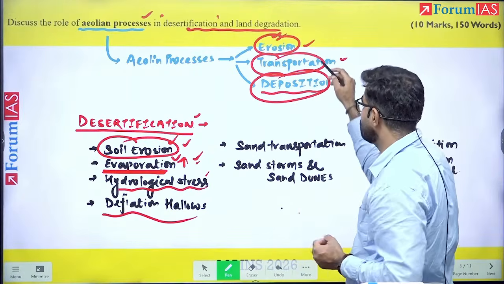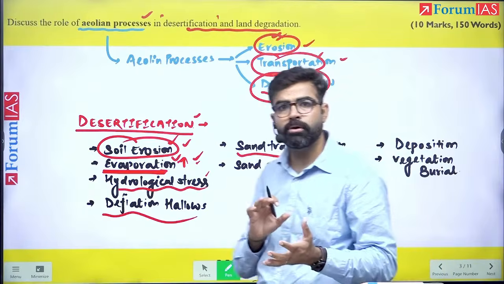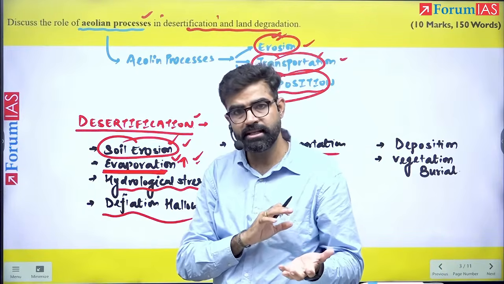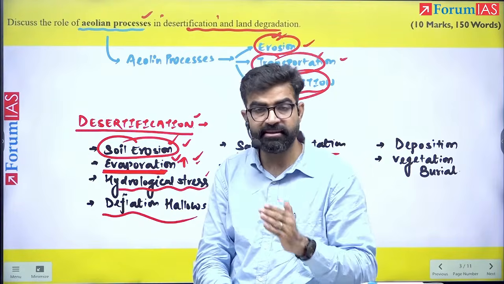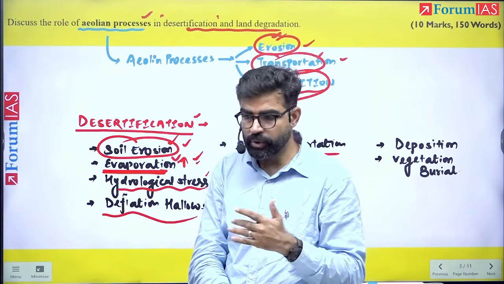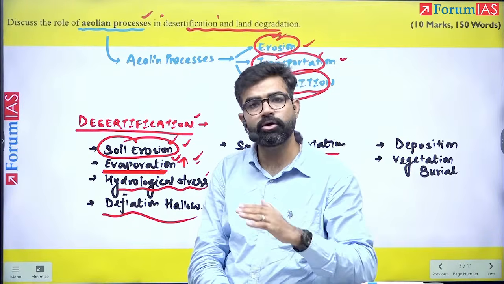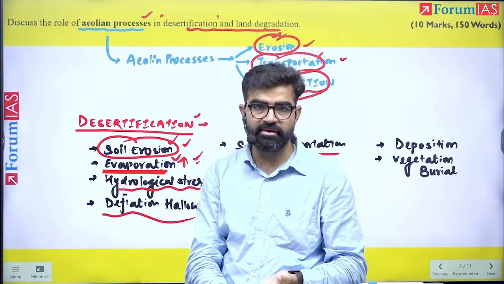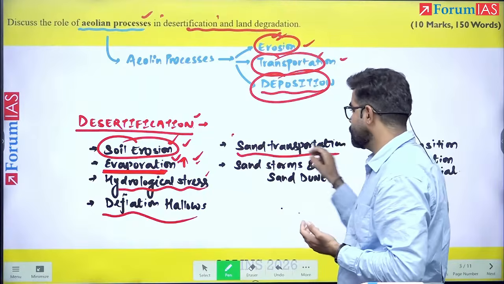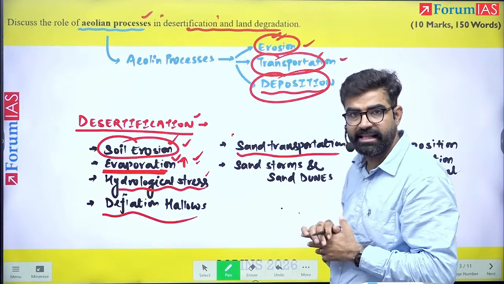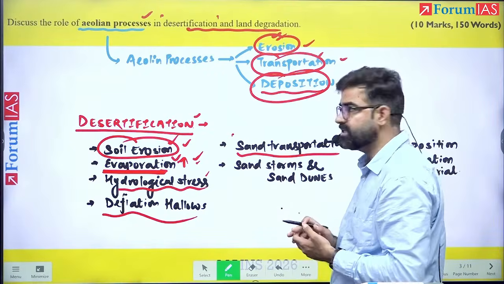Now, when we talk about transportation, for example, the sand is transported from the Thar desert of Rajasthan to new areas. It will lead to what? Extension of this desert. Thankfully, we have the Aravallis, so this Thar desert is limited to the western side of Rajasthan, or the western side of the Aravallis. The Aravallis are creating an effective barrier. Otherwise, this could have reached the areas of Delhi also. However, the impact is spreading. The Thar desert is continuously spreading.